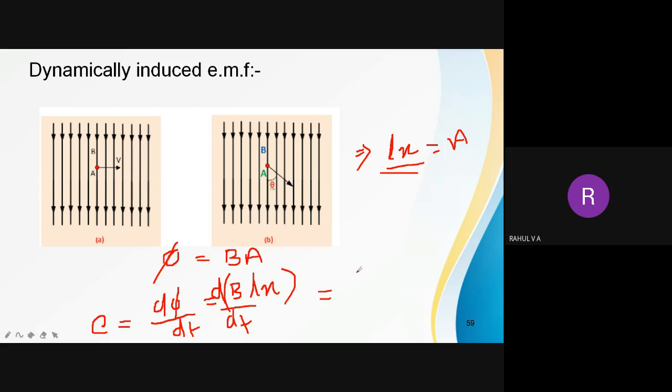Now which term is actually changing in that? B. Flux density will not change, it is a constant. Length of the conductor is also constant. Which one will change? Distance traveled will be changing. So BL dx by dt. So E is equal to BL dx by dt. Now what is distance traveled by time? It is actually velocity. So I can rewrite dx by dt as v, so E is equal to BLV. So that is the equation of induced EMF when a conductor of length L is moved at a velocity v. EMF induced is equal to BLV.